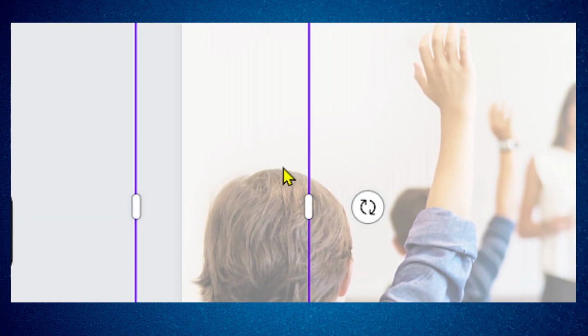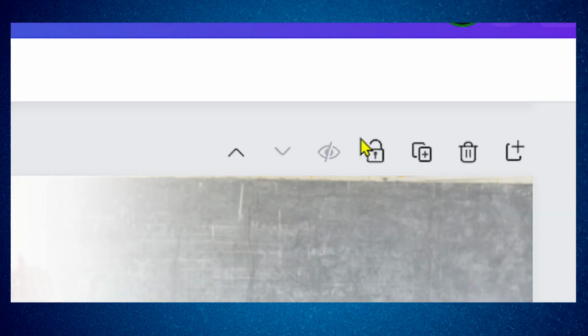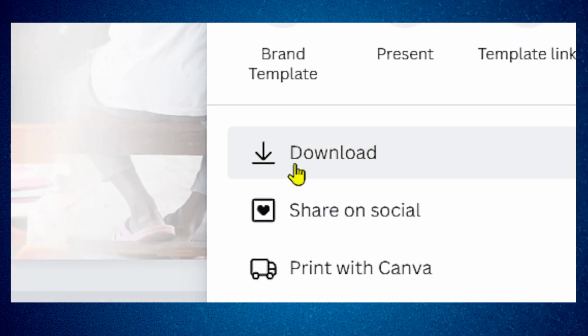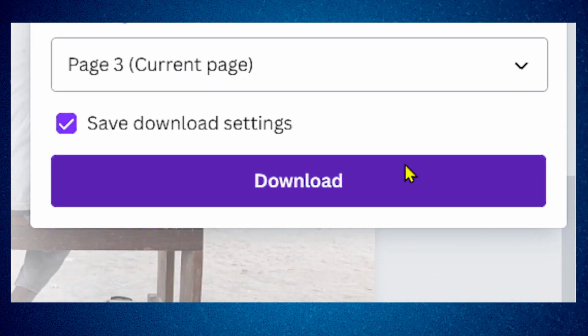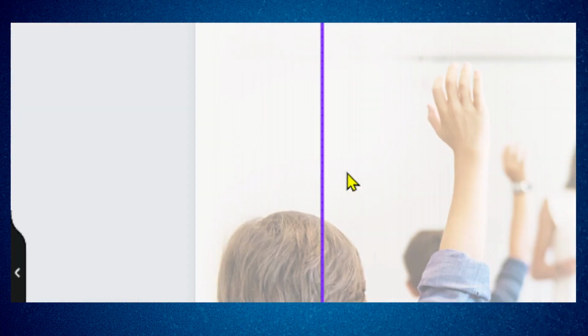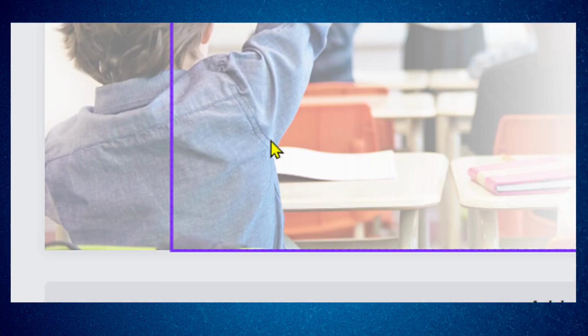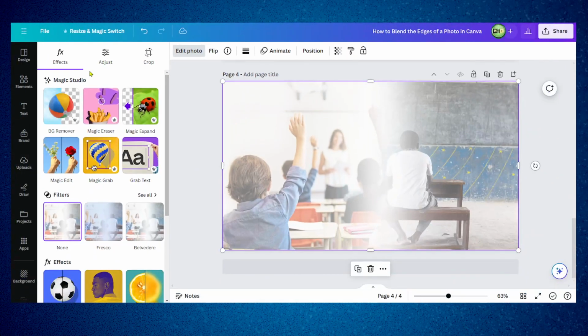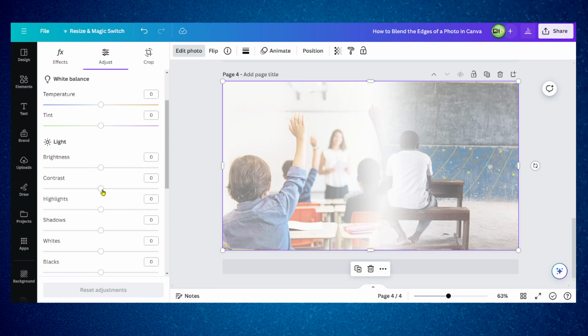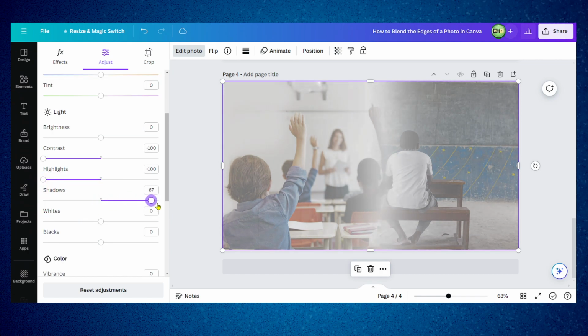And now I can simply click on download here. So we're gonna have to download the last page here, which is 3. Now we can grab and drag this. Now we're gonna have to edit photo, adjust, and here decrease a little bit the contrast, something like this. Decrease the highlights, shadows.